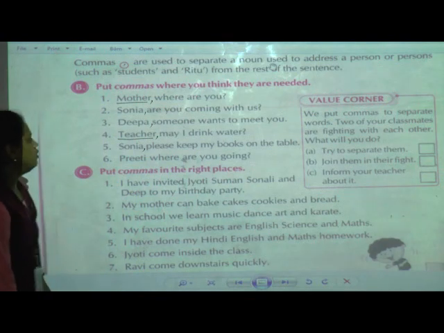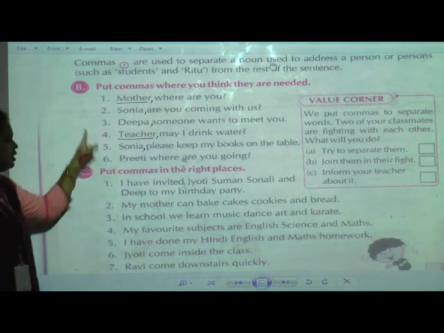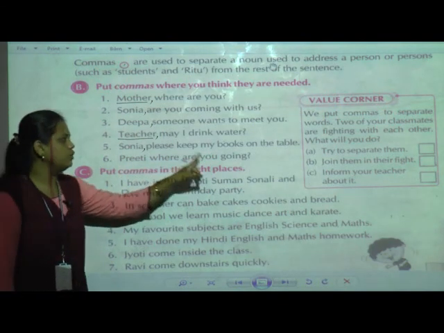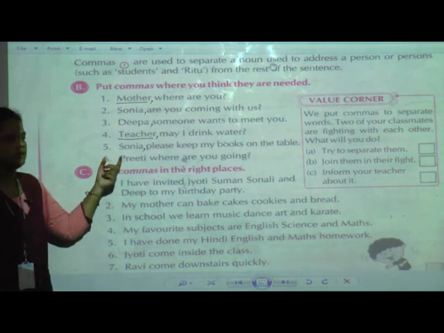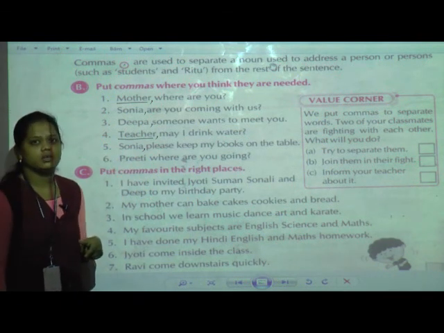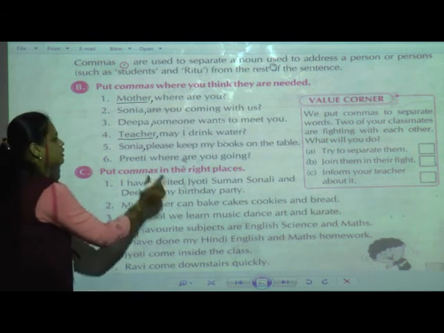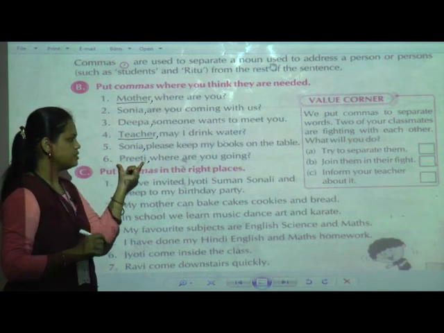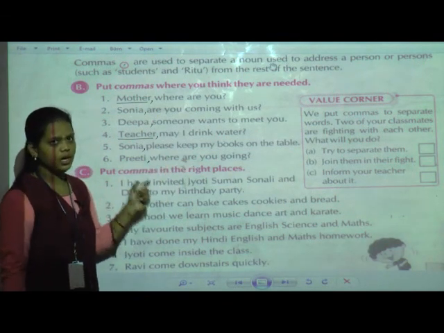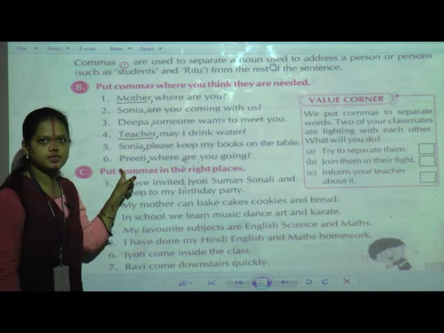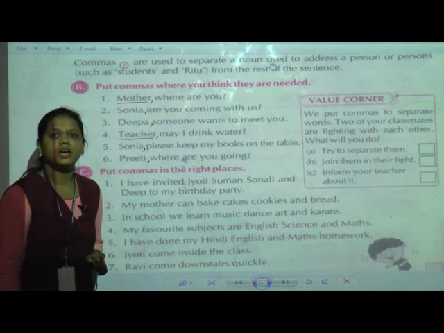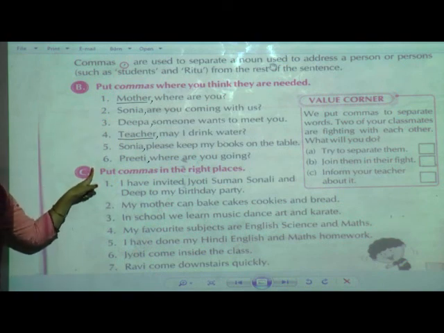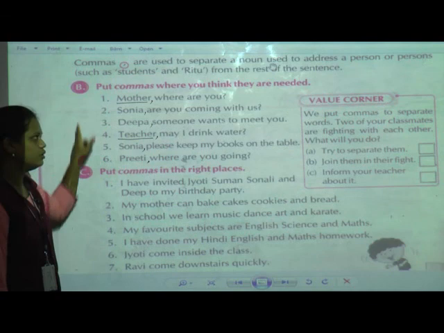Okay. Now the last one here in the B question, the last example: "Preeti, where are you going?" See, the question is asking Preeti where she is going. So where do we have to put the comma? After Preeti. Why? Because it is a noun, and this noun we have to separate from the rest of the sentence. Now the pronunciation of this sentence is like this: Preeti, where are you going? Okay. Now these are the six examples we have solved for the B question.